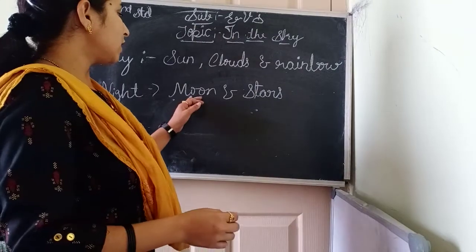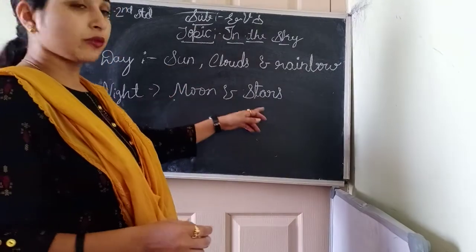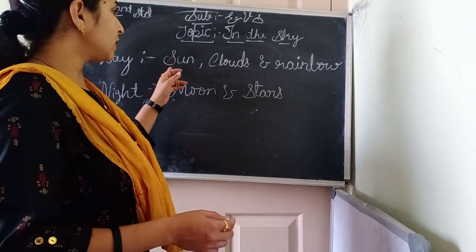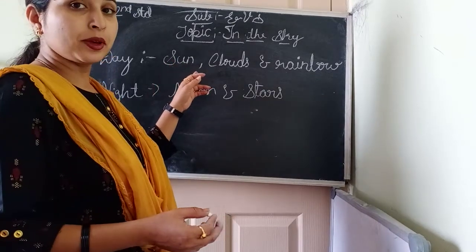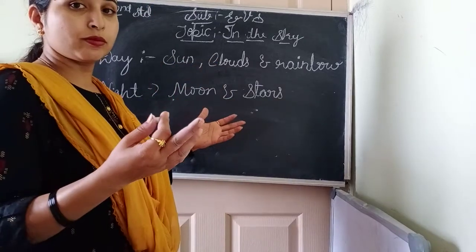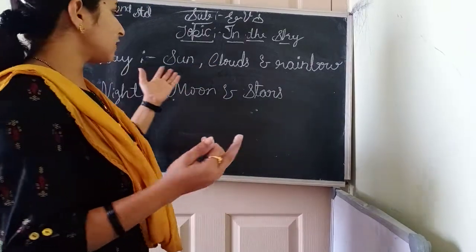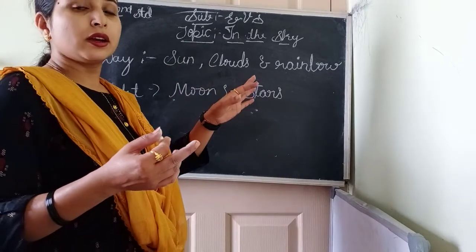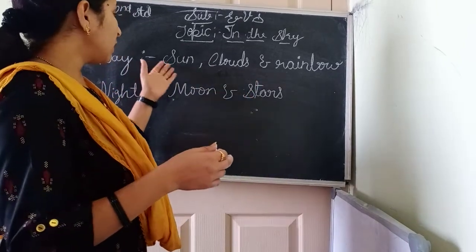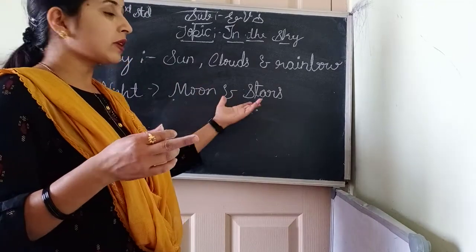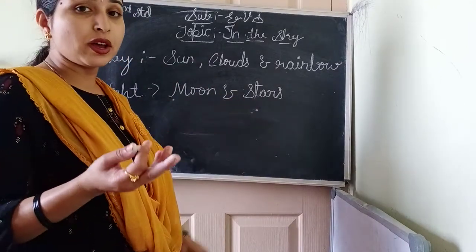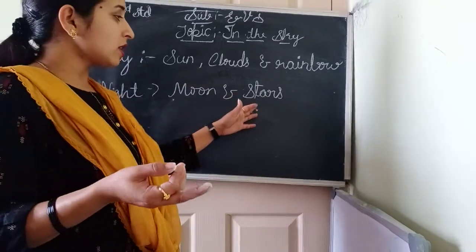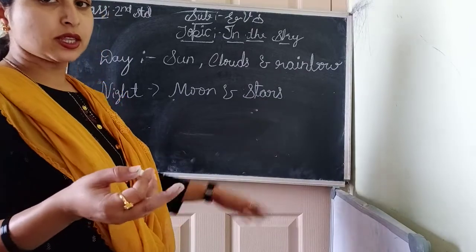Sun is also one of the stars, but we can see it in the daytime because it is much brighter. That's the reason we can see it in the daytime. The rest of the stars are there, but because the sun's light spreads more, in the daytime we can't see the rest of the stars. In the night time when the sun sets, we can see the rest of the stars.